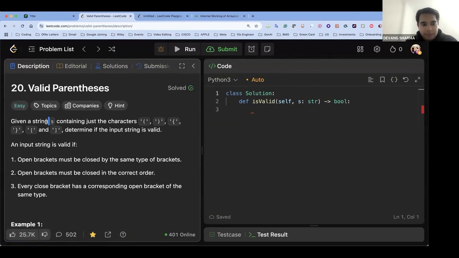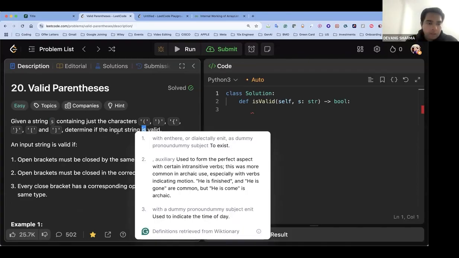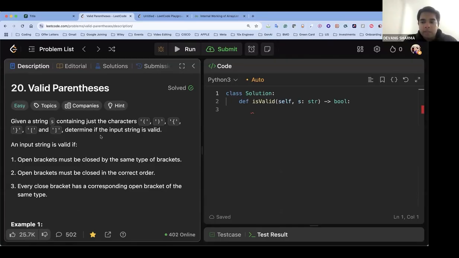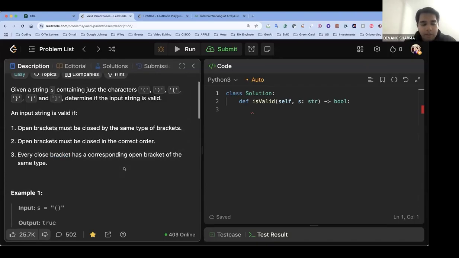The question is: you're given a string S containing just the characters round bracket, curly bracket, and square bracket. Determine if the input string is valid. They have given some conditions to understand what it means for the input string to be valid. First, open brackets must be closed by the same type of bracket. Open brackets must be closed in the correct order. Correct order in the sense that when it's a curly, it should be a curly; when it's a round, it should be a round; when it's a square, it should be a square. Every closed bracket has a corresponding open bracket of the same type.